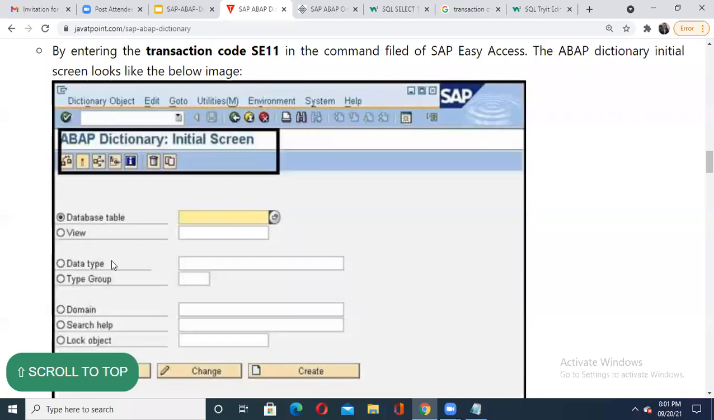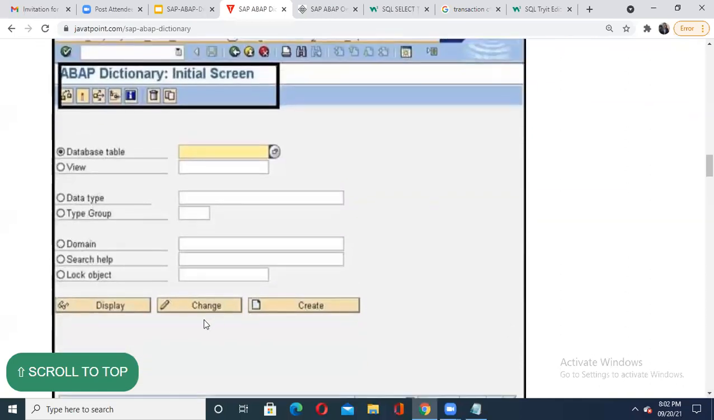Thank you. See, in this one, you will be able to see whatever I have discussed so far. I have said various elements, like here, see, database table, view, data type, type group, domain, search help, lock object. These are the components of your SAP ABAP dictionary.